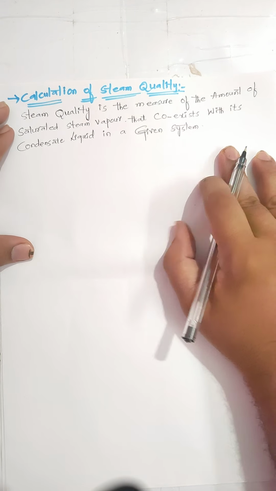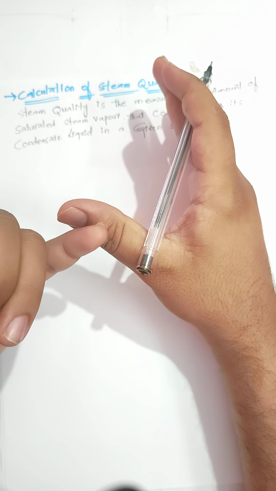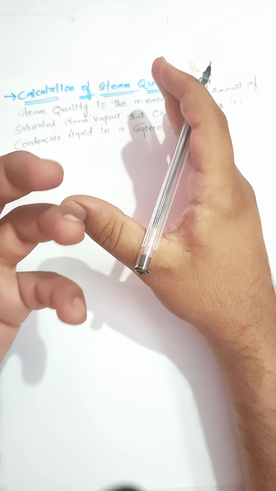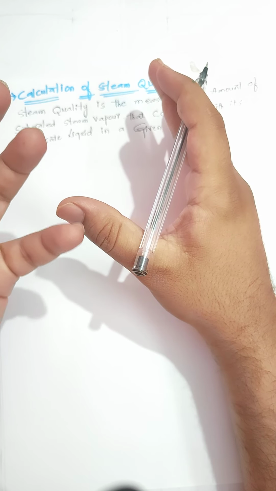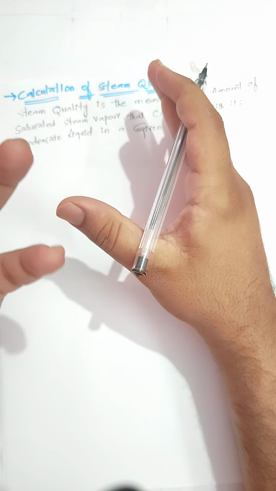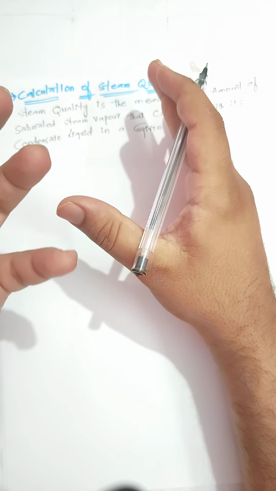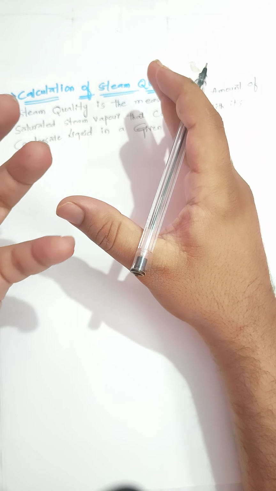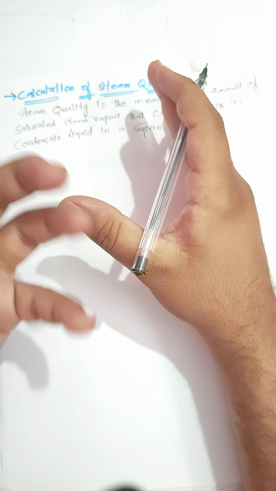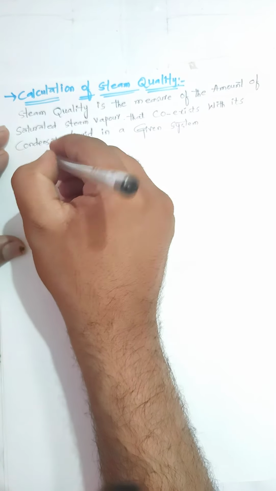Okay dear. So quality can be calculated by dividing the mass of the vapor by the mass of the total mixture. The mass of the total mixture in the sense it is a combination of mass of the vapor plus mass of the liquid.